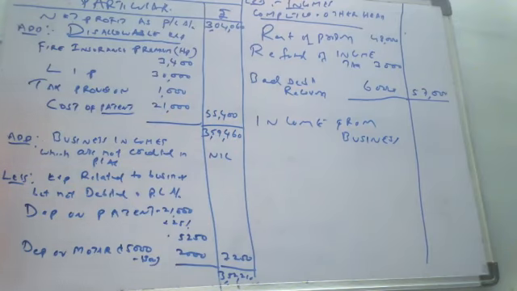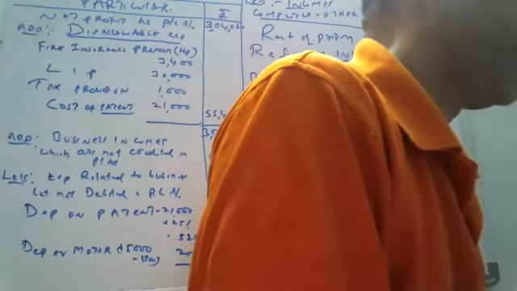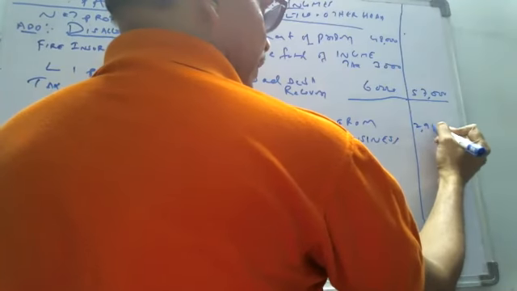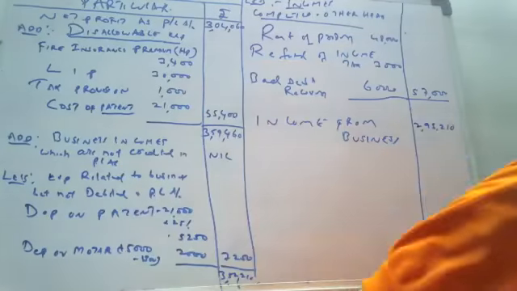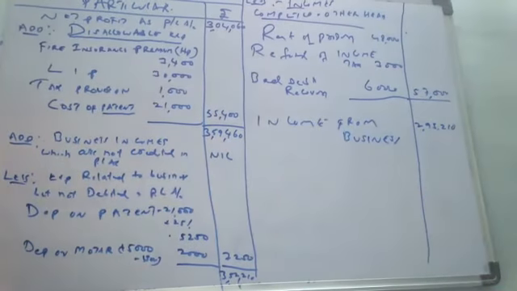Tell me the value. How much is the value here? 2,95,210. Very good. This topic is a little bit peculiar, a little bit problematic for you. If you practice more problems like this, your doubts will be clear.